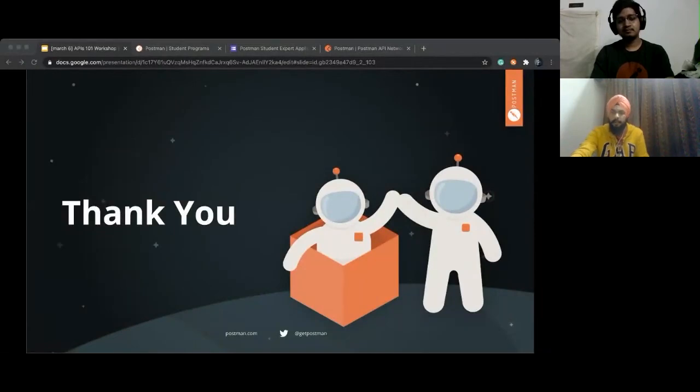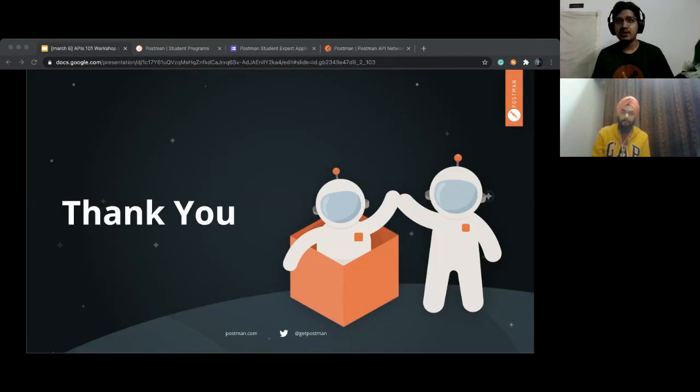There's one question: is Postman open source? Postman has open source projects. The documenter which you saw is an open source project. But I don't think the complete Postman is open source; it has a few projects inside of Postman which are open source, which you can contribute to.